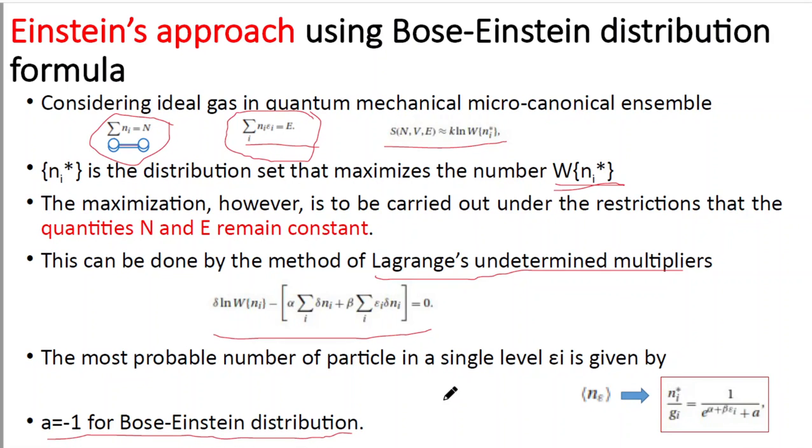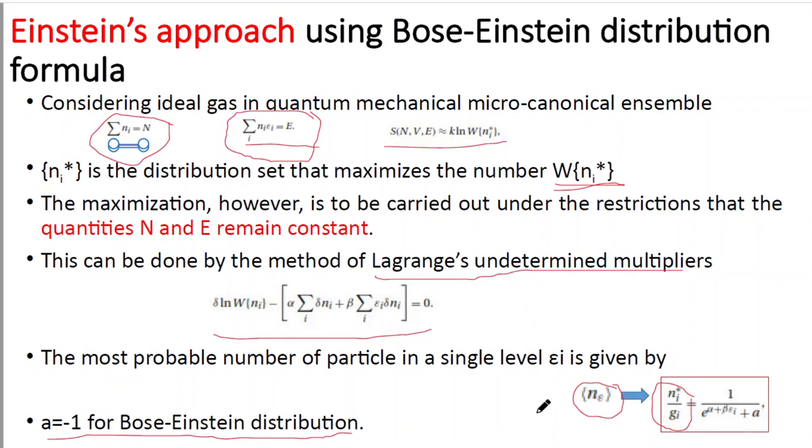Now the point is that here I have not shown how we have derived the value of the mean number of particles, or most probable number of particles in a single level epsilon i. So this is the expression for the most probable number of particles in a single level epsilon i, which is 1 divided by e to the power alpha plus beta epsilon plus A, where A is actually minus 1.